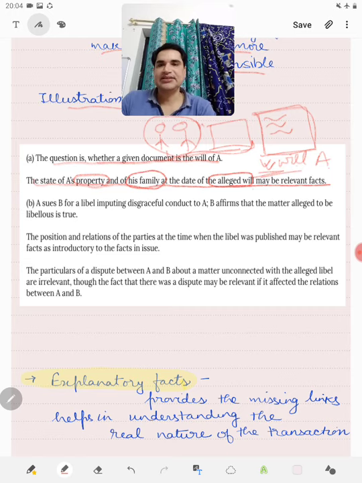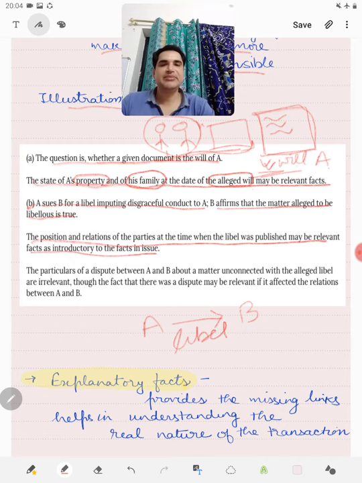Then another is illustration B. A sues B for libel imputing disgraceful conduct to A. B affirms that the matter alleged to be libellous is true. The position and relation of parties at the time when the libel was published may be relevant facts as introductory to the fact in issue. So the question is whether B has committed a libel, which he is accused of by A. Libel means written defamation.